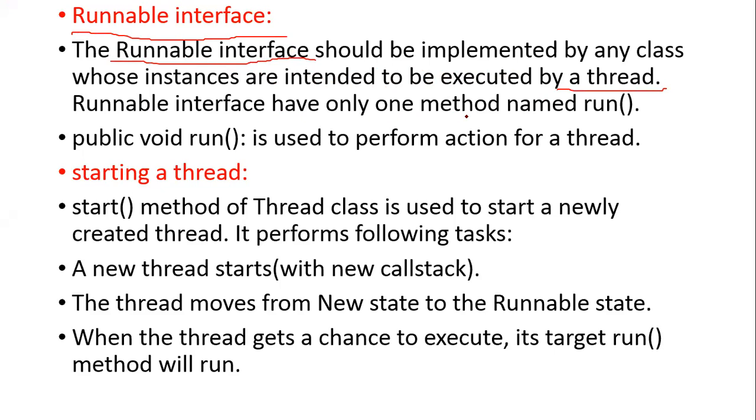The runnable interface has only one method named run. The purpose of the run method is to perform an action for a thread. That means when you're executing the task, it will enter into the run state. To start a thread, the runnable interface does not have any other method. It has only one method called run.